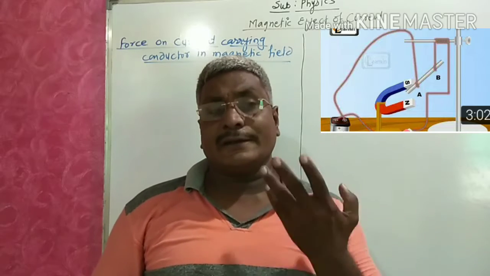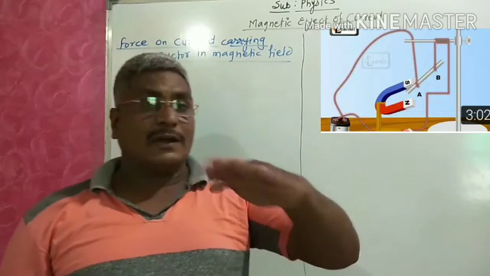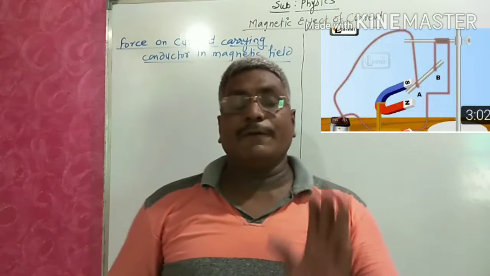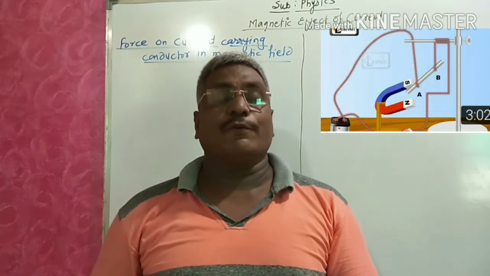If a current carrying conductor is kept in a magnetic field, it experiences a force.